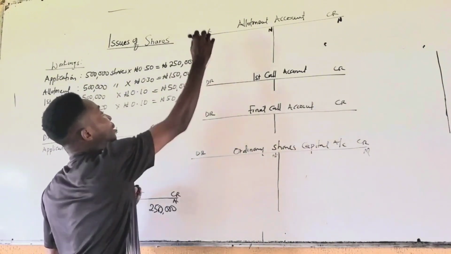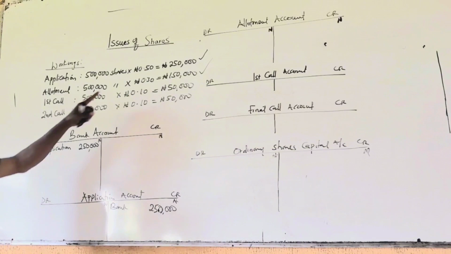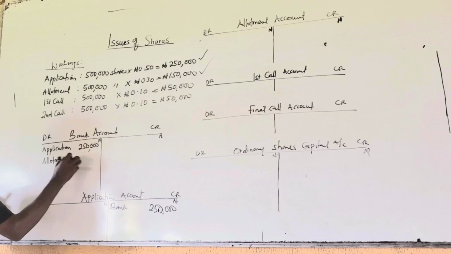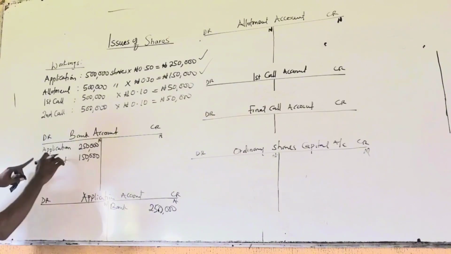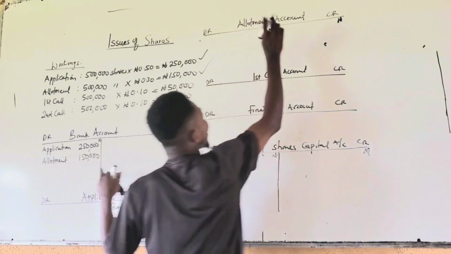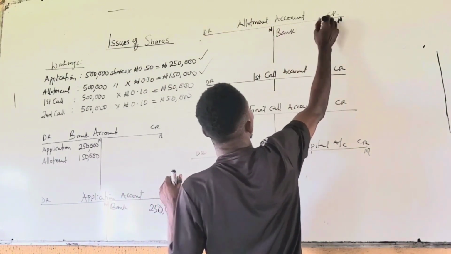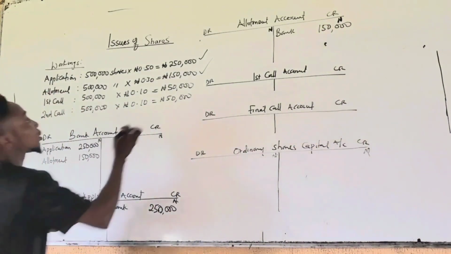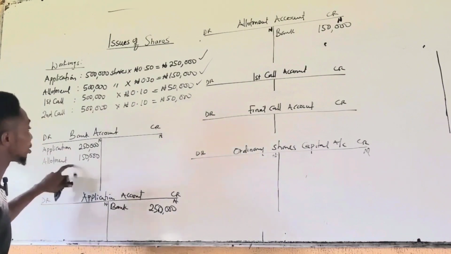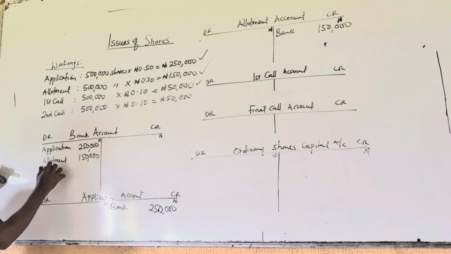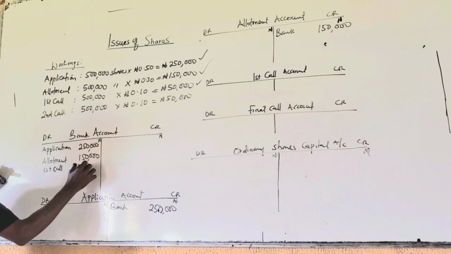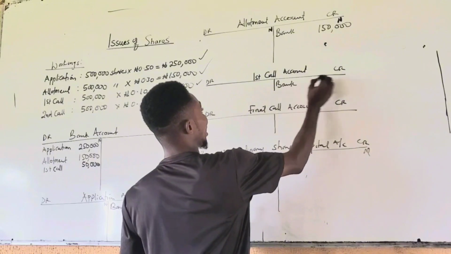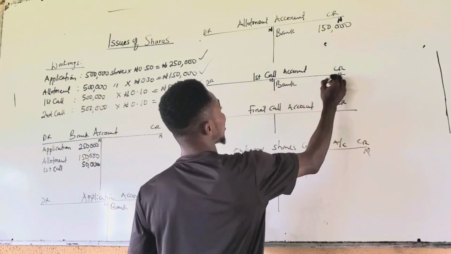Allotment. The company made allotment. They will receive in their bank account. You debit the bank account 150,000. Then you credit the allotment account. Particular will be bank, 150,000. Next, first call, 50,000. The company will receive in their bank account. First call, 50,000. You will credit the first call account. Particular bank, 50,000.